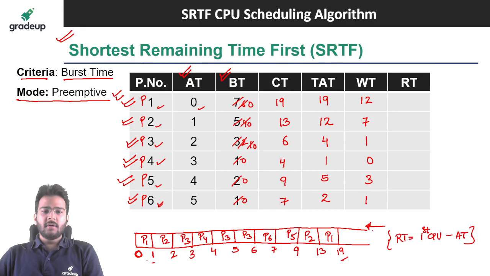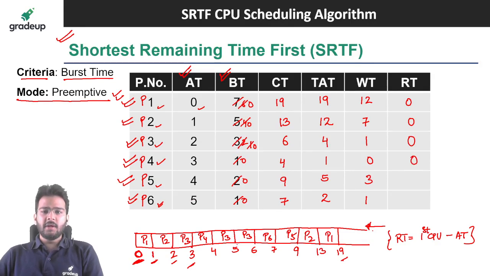Now for P1, first time CPU allocation happened at 0 units of time and the arrival time is 0. So 0 minus 0, it is going to be 0. For P2 it is 1, so 1 minus 1, it is 0. For P3 it is 2, so 2 minus 2, it is 0. For P4 it is 3, so 3 minus 3, it is 0.